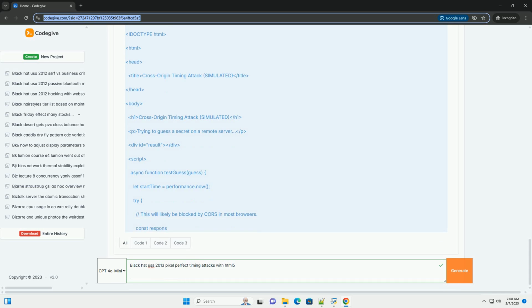CORS issues. This code will likely fail due to CORS restrictions. Browsers prevent JavaScript code from one domain, for example file://, if you're opening the HTML file directly, from making requests to a different domain, for example http://localhost:3000, unless the server explicitly allows it through CORS headers.